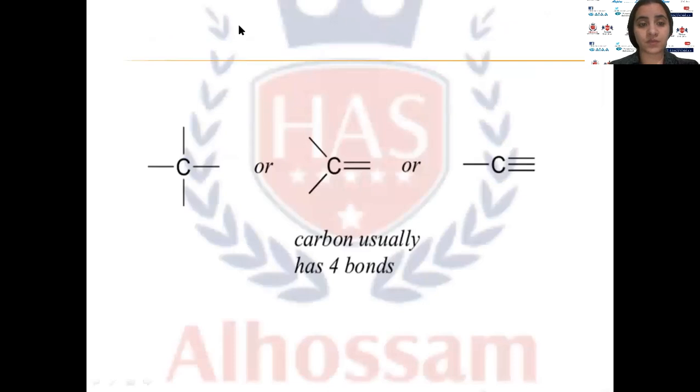Again here, 1, 2, 3, 4. Or if we have a double bond, 1, 2, so 3, 4. If we have a triple bond, 1, 2, 3, 4. So any carbon must be surrounded by 4 bonds. This is a rule.